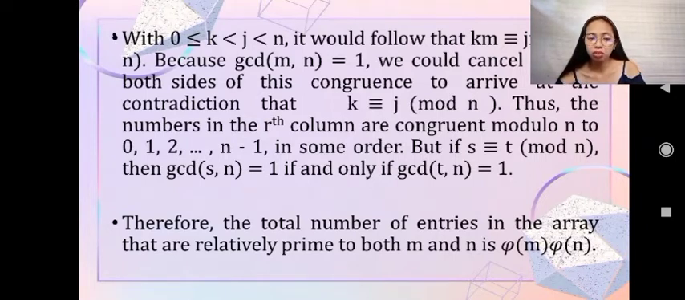So if s is congruent to t mod n, then the GCD of s and n equals 1 if and only if the GCD of t and n equals 1. So the implication is that the r column contains as many integers relatively prime to n as the set 0, 1, 2, up to n minus 1, namely phi of n integers. Therefore, the total of entries in the array that are relatively prime to both m and n is phi of m times phi of n.